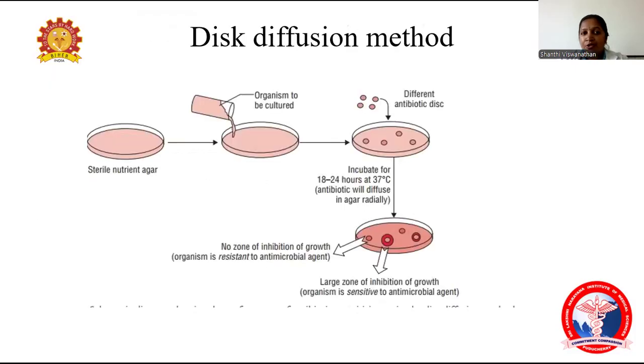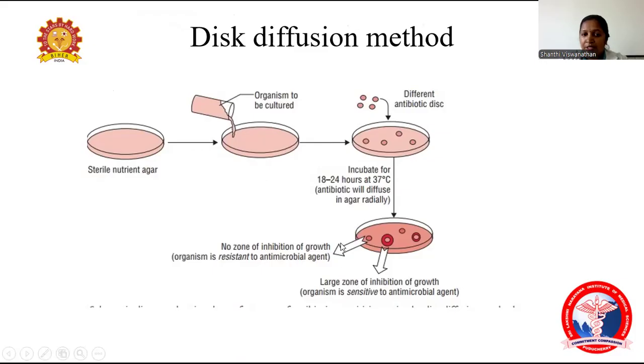Under the Kirby-Bauer diffusion method, this diagram shows how the diffusion method is done. First they take sterile nutrient agar, then they spread the organism to be cultured. Then antibiotic disks are kept 6 mm apart, so only 6 disks are supposed to be kept in one agar plate. Then we incubate the plate for 18 to 24 hours at 37 degrees centigrade. Then the antibiotic will diffuse in the agar radially.